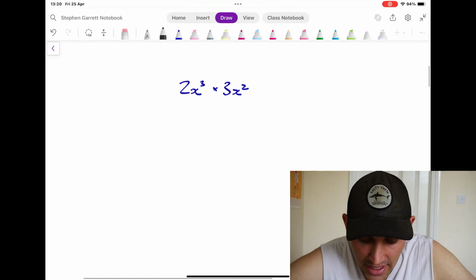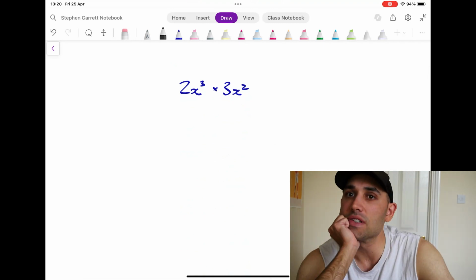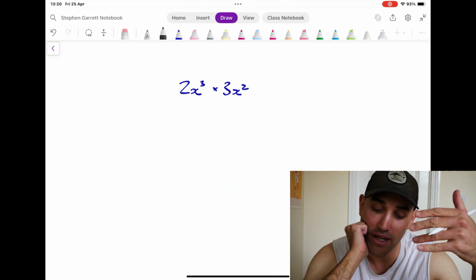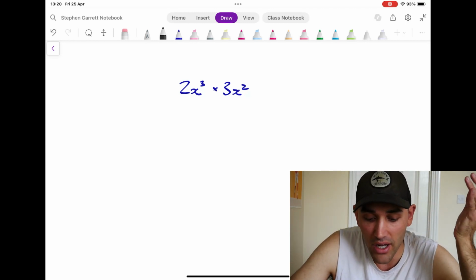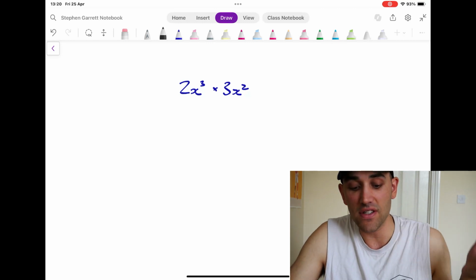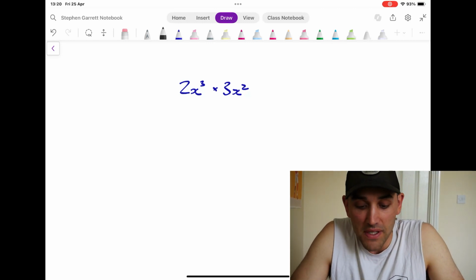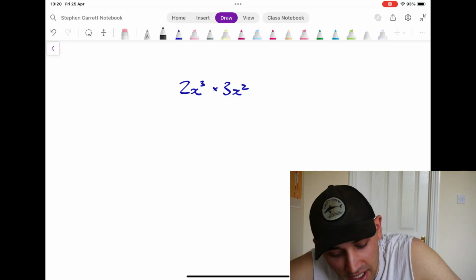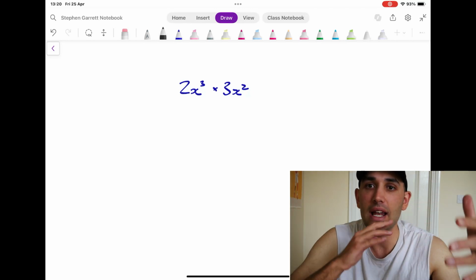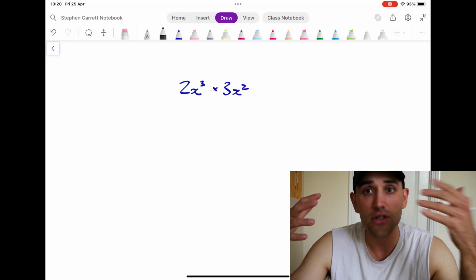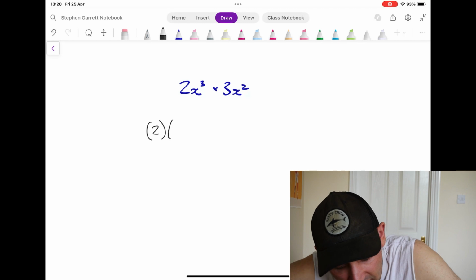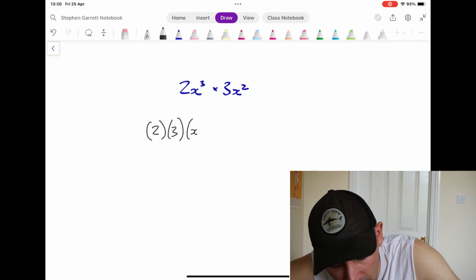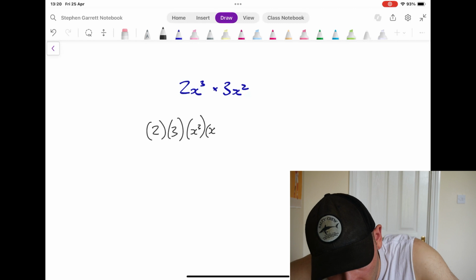Right. Let's have a think about this one. Using the skills that we've just learned, how are we going to tackle this? Okay, have a think. All right, so there's only one other layer of complication, and that's these coefficients in front of my variables. What I'm going to do is, in a multiply, I can move any of the terms around however I want. 2 times 3 is the same as 3 times 2, so I can say this is 2 times by 3 times by x cubed times by x squared, okay?